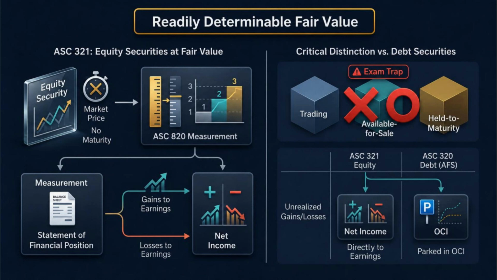This is different from available for sale debt securities under ASC 320, where unrealized holding changes generally go to OCI and AOCI. Do not apply the debt security buckets such as trading, available for sale, and held to maturity to ASC 321 equity securities. Equity securities have no contractual maturity date, so fair value becomes central. In simple terms, ASC 321 does not give equity fair value changes a quiet room in OCI.